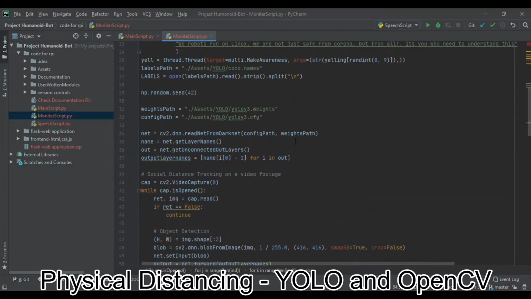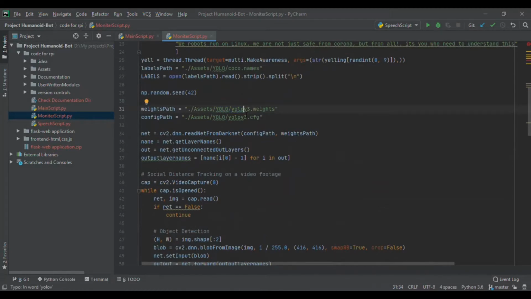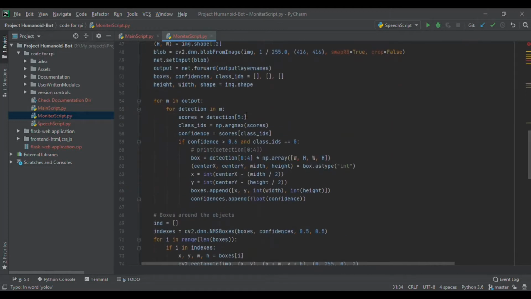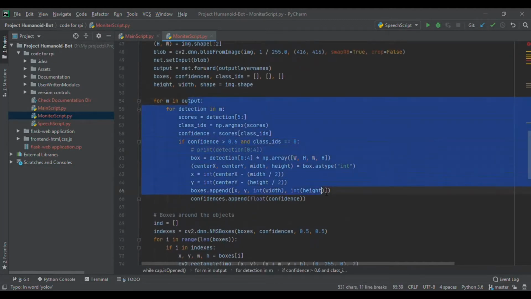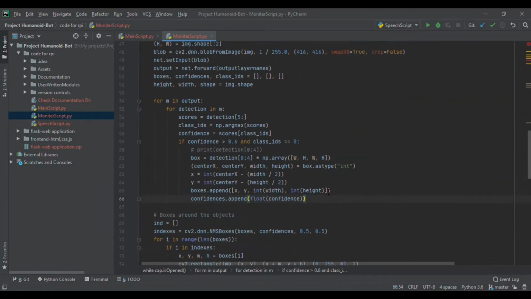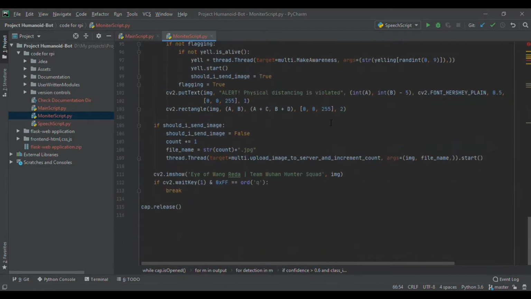As you can see here, we have used the YOLO v3 algorithm for our project to find the physical distancing. How we are going to do it is, we are going to apply a single neural network to the complete image and find the bounding boxes. The single neural network, when applied to the image, will divide the image into regions, and these regions are obtained by the bounding boxes and the predicted classes. So depending upon the probability of the predicted classes, we are going to find whether the object is a human or not.